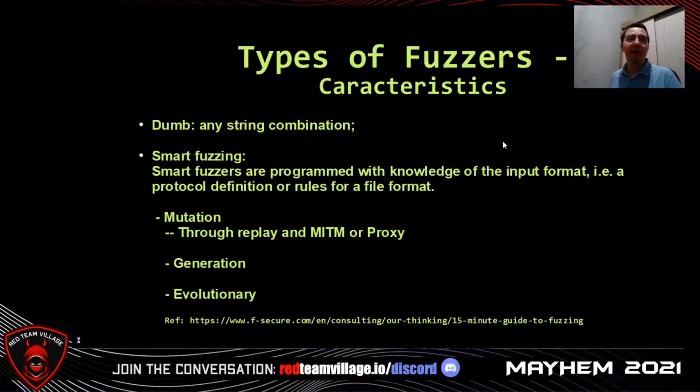Types of fuzzers might be dumb or smart fuzzing. Dumb is any string combination. Smart fuzzers are programmed with knowledge of the input format, a protocol definition, or rules for a file format. Smart fuzzing might be mutation, generation, or evolutionary. I won't speak in detail about smart fuzzing due to the little time we have in this talk, but I left here the link for the F-Secure website with more information about smart fuzzing.